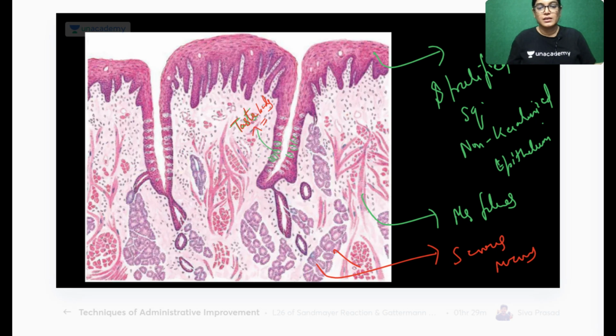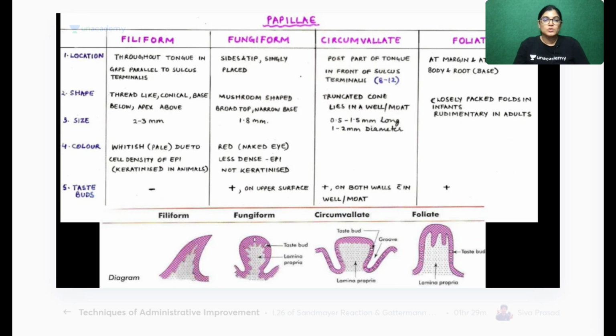Along with the seromucous gland, the muscle fibers, the stratified squamous non-keratinized epithelium, and a large superior aspect, as you can see, in the lateral wall. This depressed area lying on either side is called the moat. And in the lateral wall, you can see the taste pores and the gustatory cells lining it.